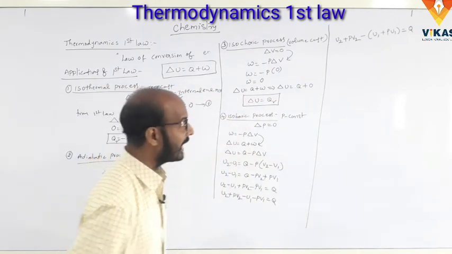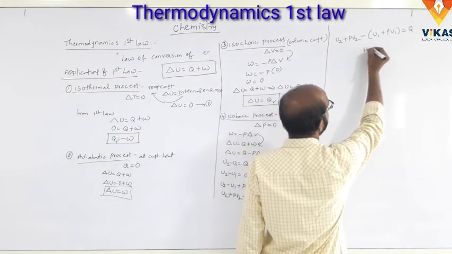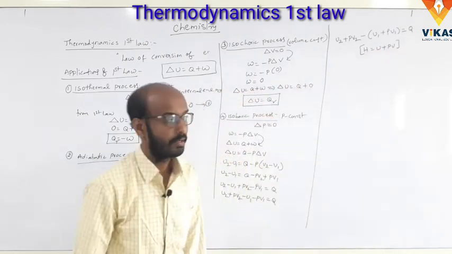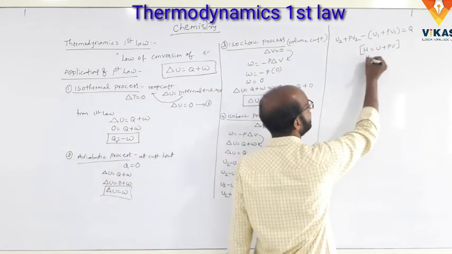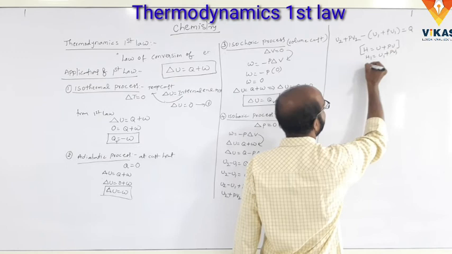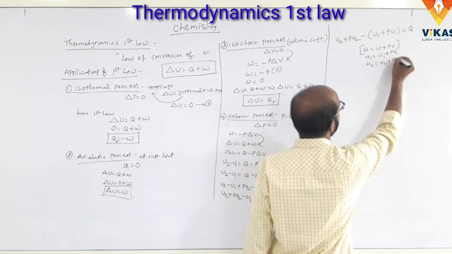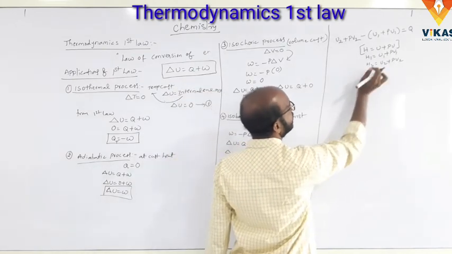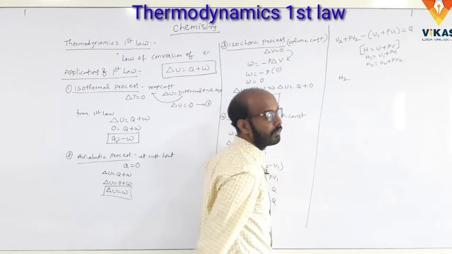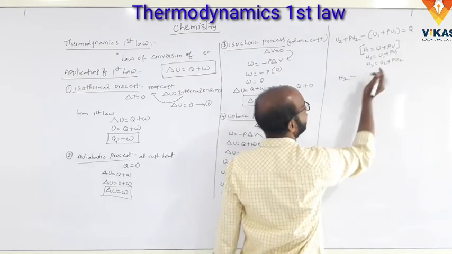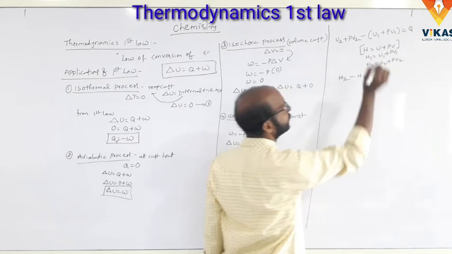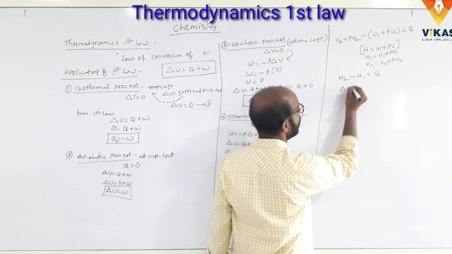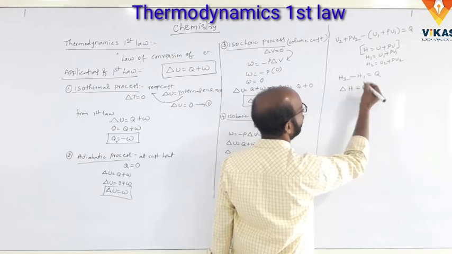Okay, so we know the enthalpy. What is enthalpy? H is equal to U plus PV. So we write H1 is equal to U1 plus PV1, and H2 is equal to U2 plus PV2. The two values substituted in the formula: U2 plus PV2 is H2, minus U1 plus PV1 is H1, equal to Q. So the change in the enthalpy, delta H, is equal to Q at constant pressure.